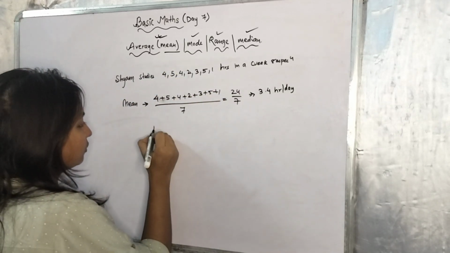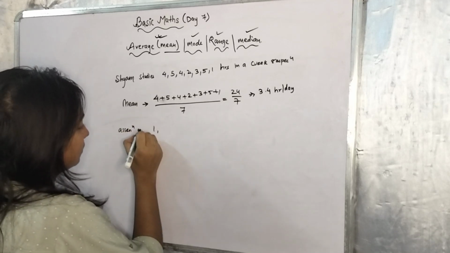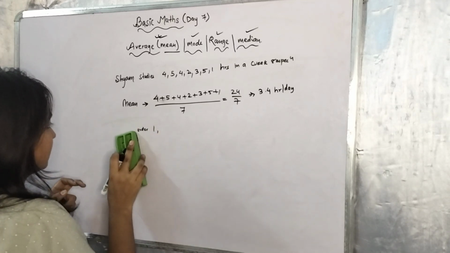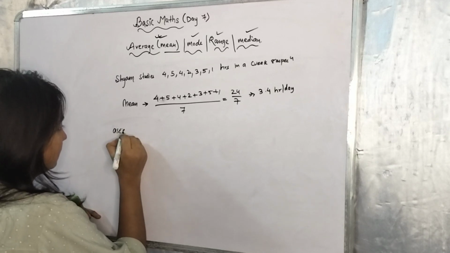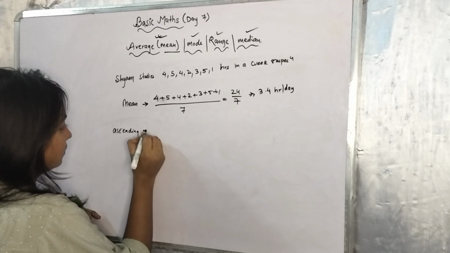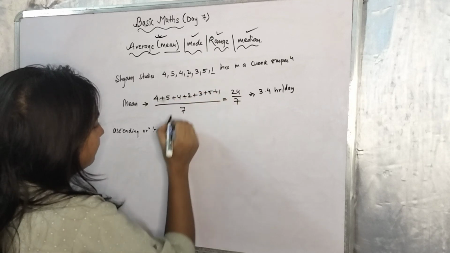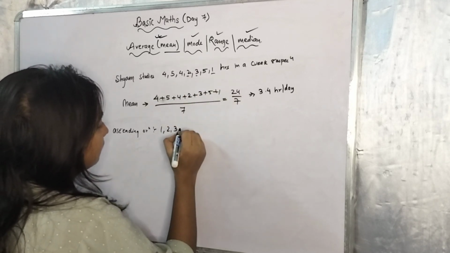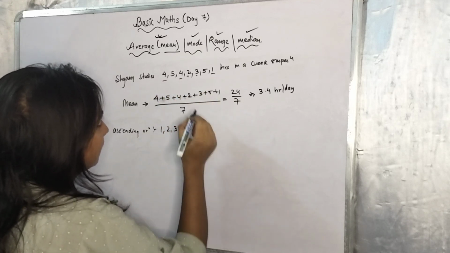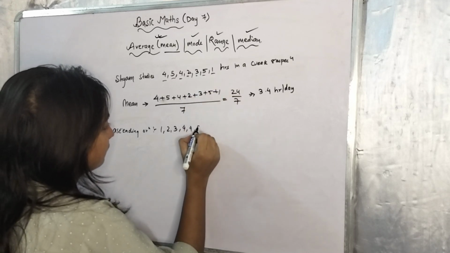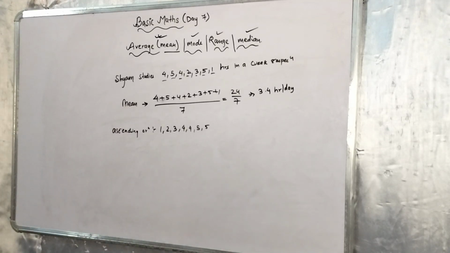So we start with 1, then 2, then 3, then we have 4 twice, and then 5 twice. 1, 2, 3, 4, 5, 6, 7. Fine. So this is our arranged version.